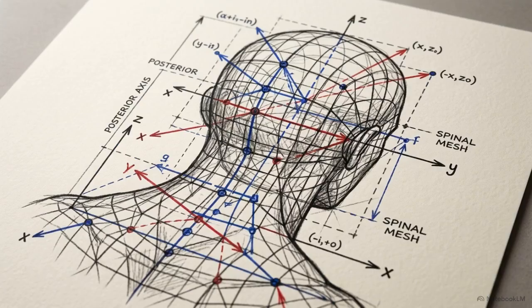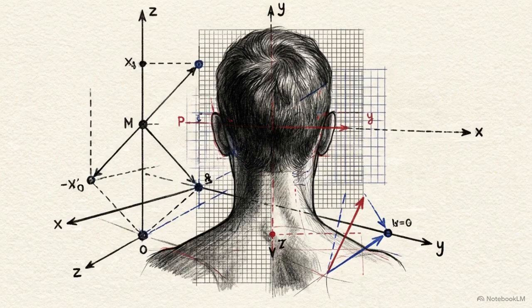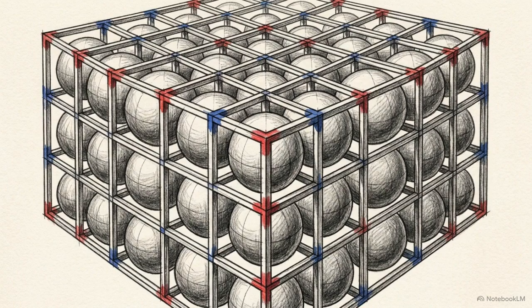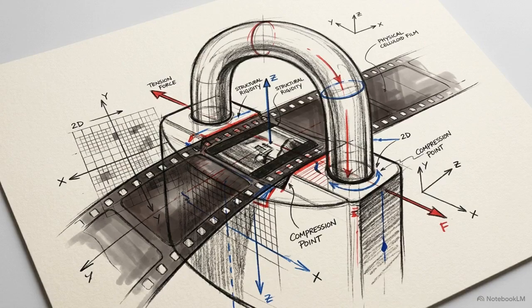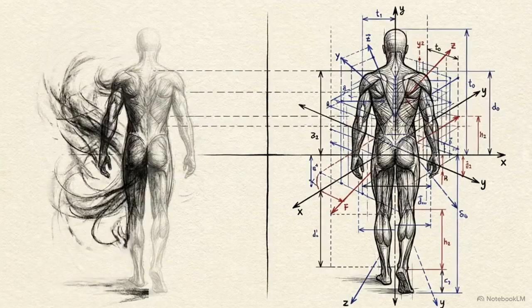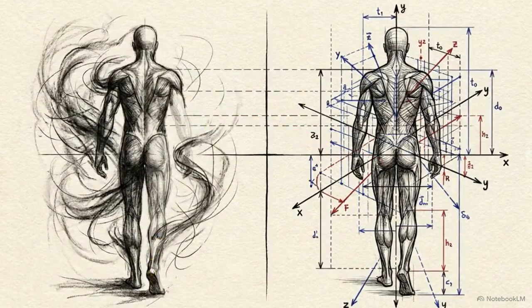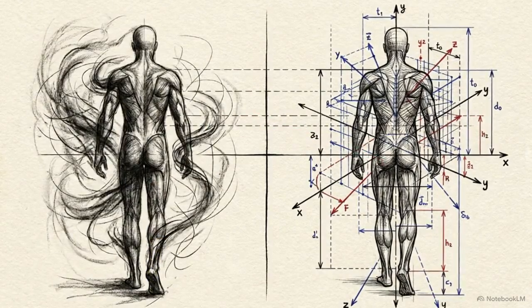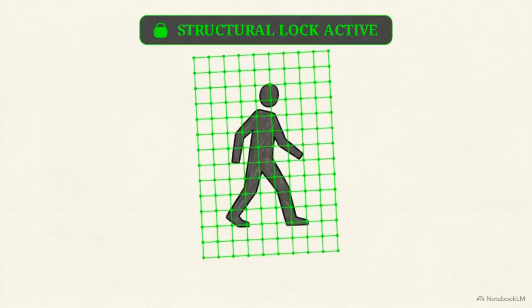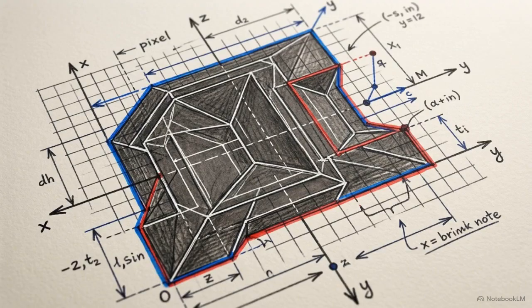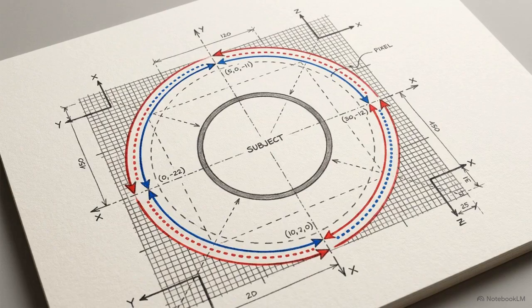The diffusion process is then restricted to rendering texture, lighting, and style over that predefined geometry. Structural lock relieves the diffusion process of calculating 3D physics, moving the output toward repeatable geometric results. We can now see the visual result of applying a structural lock to the initial failure. The split screen highlights the difference. The unconstrained model on the left morphs, while the structurally locked model maintains perfect physical consistency across the sequence. The geometric grid ensures the subject's identity and volume remain intact from frame to frame. This level of control allows for frame-accurate editing and intentional motion.